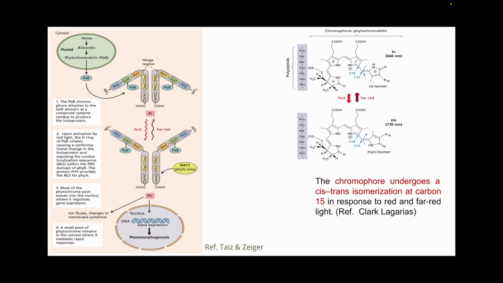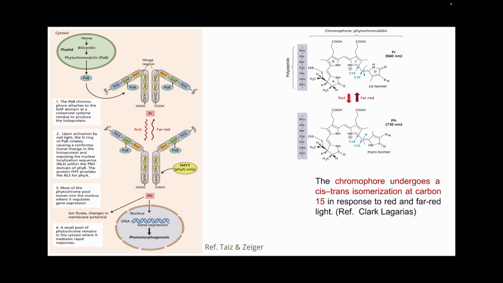The PRD domain of the phytochrome apoprotein has the nuclear localization sequence, and the histidine kinase related domain is found in bacterial phytochromes where it has a bacterial two-component sensor regulator system. When PR form absorbs red light, the D ring of the phytochromobilin undergoes change from cis to trans form, and when this D ring rotates, it causes the unfolding of N terminal from C terminal.